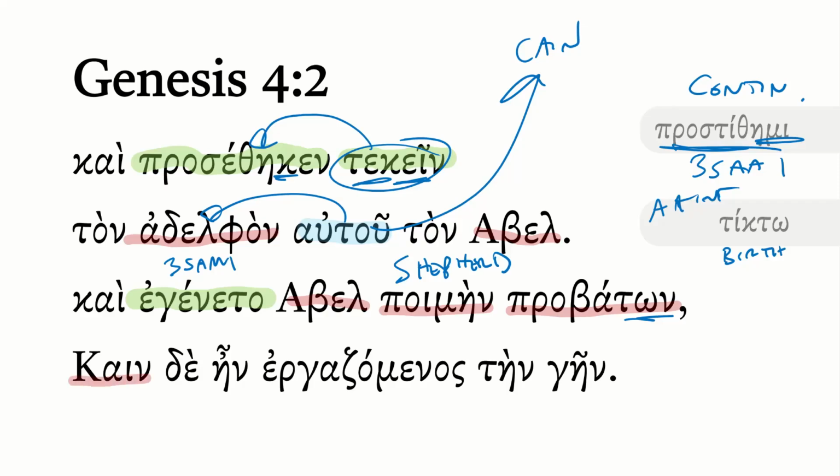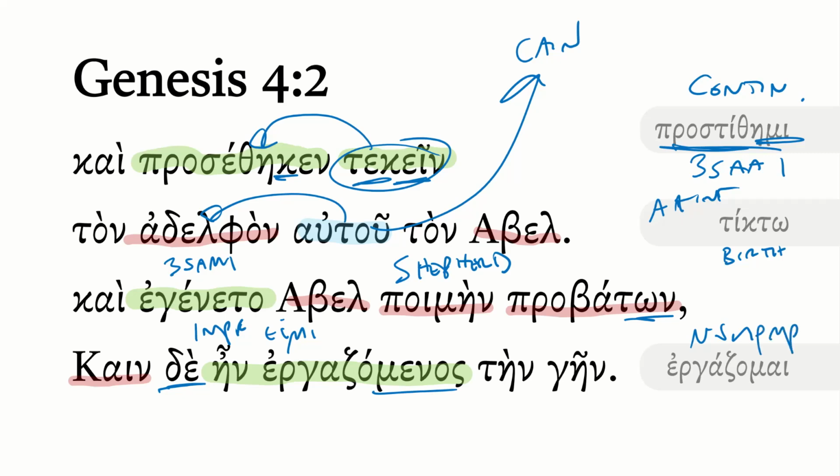And then what about Cain? So Cain de, notice the contrast, en ergazomenos. So en here is, of course, the imperfect of eimi, if you recall, third singular, so was. Then what about ergazomenos? This is from ergazomai, and you can see with the menos ending, this is a nominative singular masculine, present middle participle.